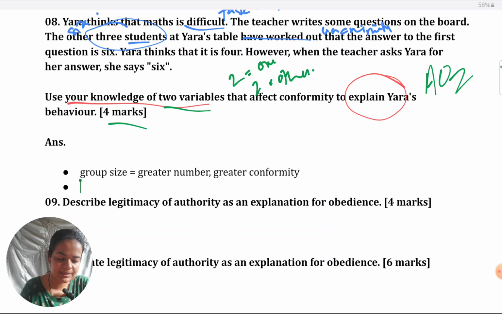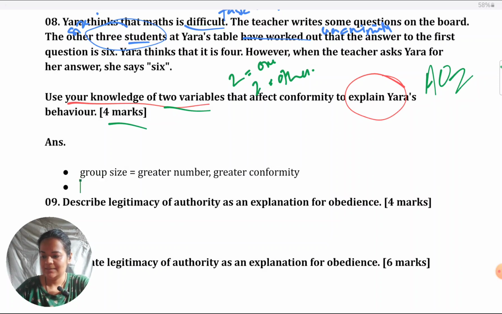Use her name while answering. Don't write general things without naming her. So involve the characters. Use wording from the scenario. Think about which words from the situation I can take while explaining. Or to make it even simpler, keep using the conjunction 'because'. Group size applies to Yara because, and then automatically you will end up taking words from the situation. So whichever way helps you to engage with the stem, just make sure you're engaging with it.